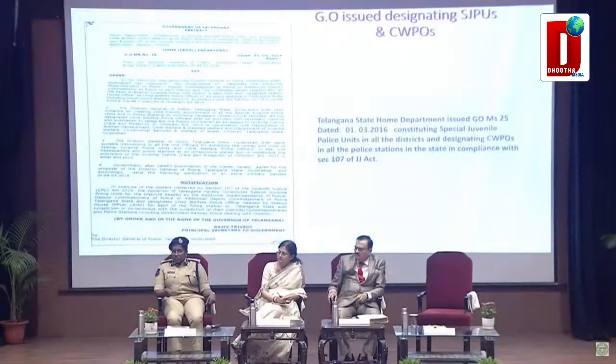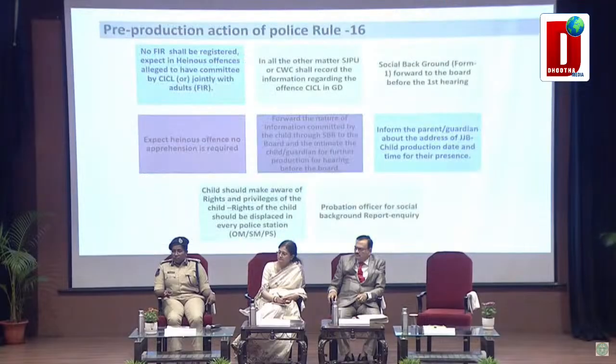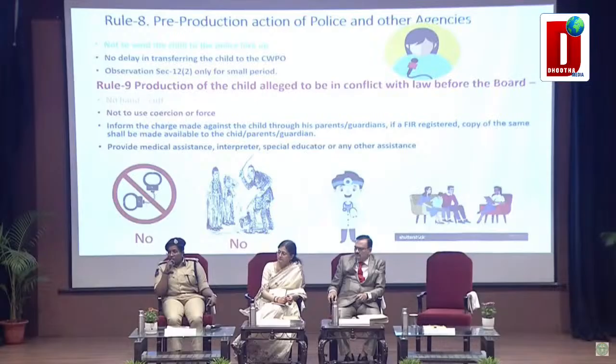This is the creation of our juvenile justice special juvenile police units. Protection rules are also being followed for children under Rule 16 of the JJ Act. No FIR shall be registered like that, and the matter is forwarded. The probation officer facilities are being used in the cases. And these are all prohibited. The child in conflict with law has to be produced before the board.